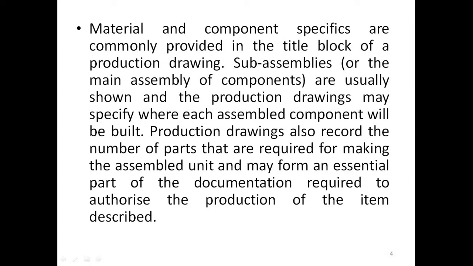Now, the important part is that the material and component specifications must be specified on the drawing. Which type of material it is, brittle or ductile or any other material. If it is cast iron, then FG200 grade or FG250 grade. If it is stainless steel, then stainless steel 316. That material specification must be on the drawing itself. Then any other component specification must be on the title block of that production drawing.